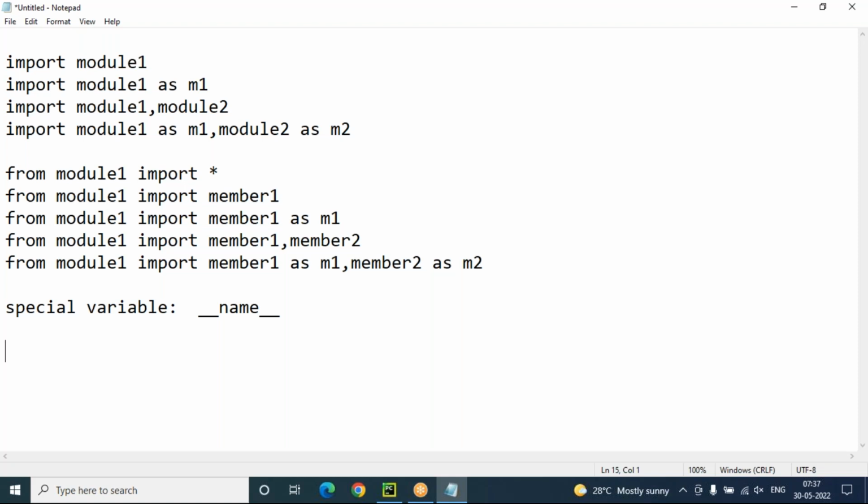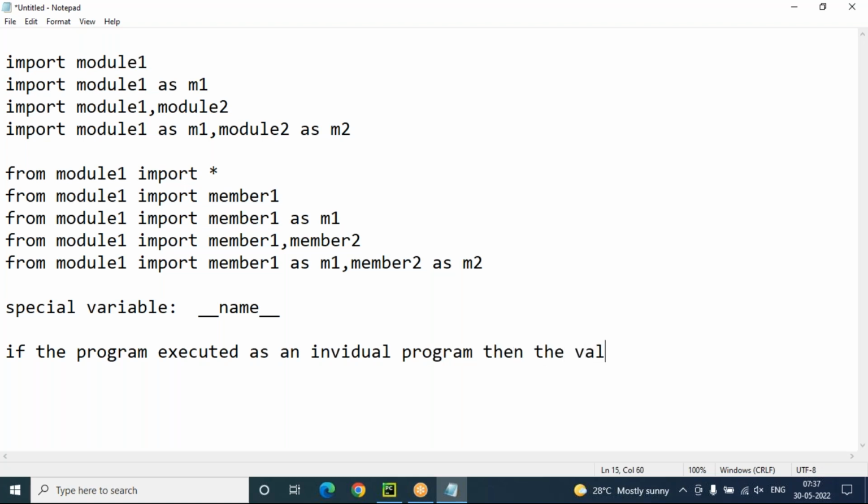Okay. In case the program is executed as an individual program, then the value of the special variable is underscore underscore main underscore underscore.